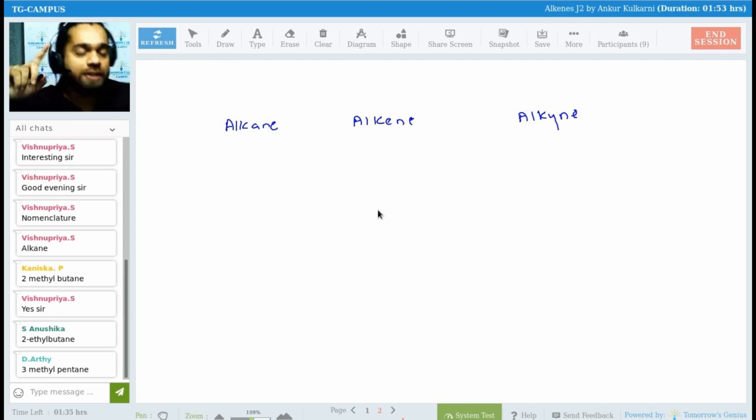Okay, look over here. Everyone, now a very simple question I expect you to answer. How many bonds does a stable carbon make? Mukeshwaram? Very good, Kanishka. Vishnupriya? Netra? How many bonds does a stable carbon make?